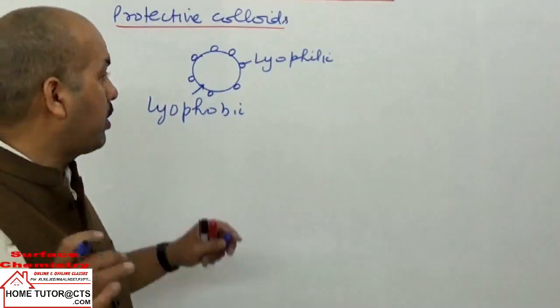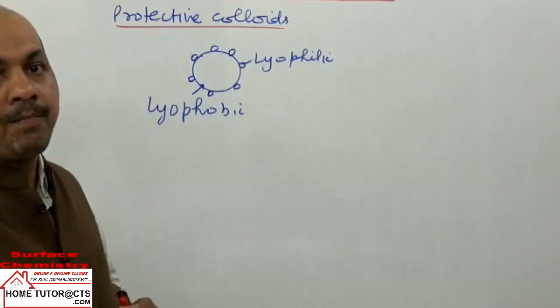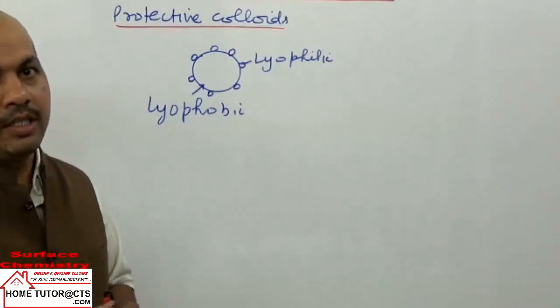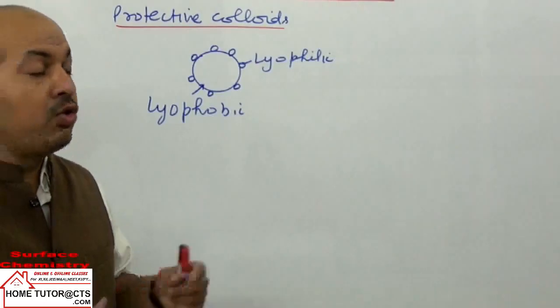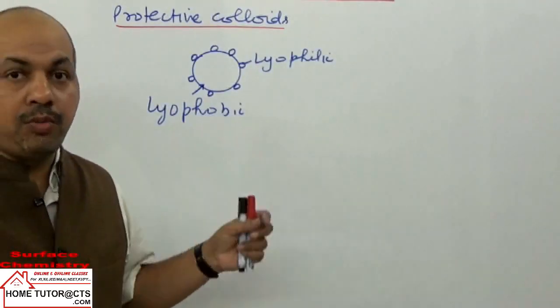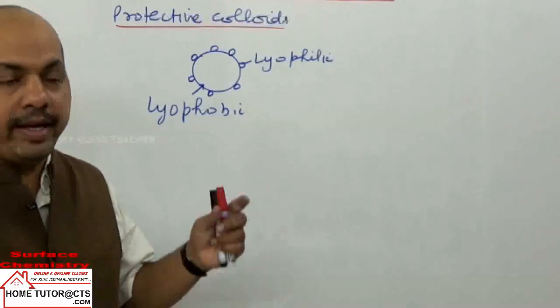Coagulation is actually what happens when lyophobic substance particles, which carry either a positive or a negative charge, are neutralized when we add some electrolytic substance from outside.